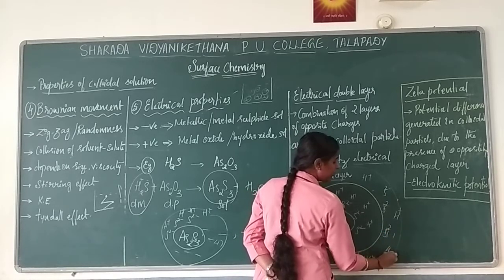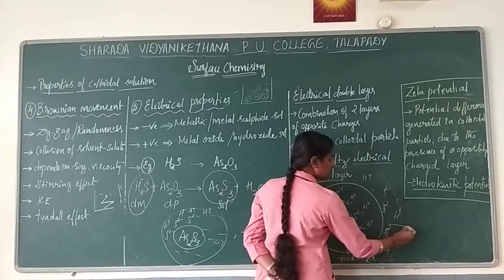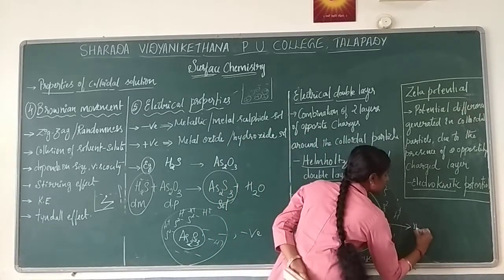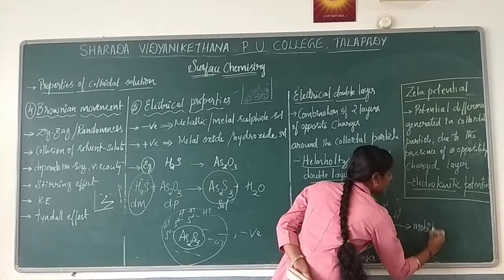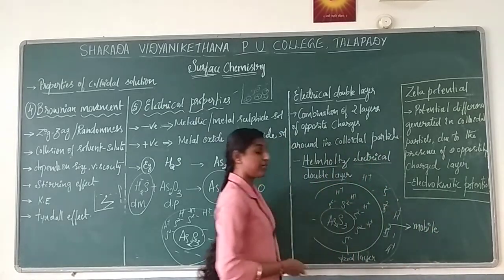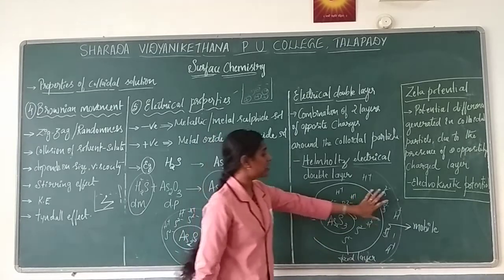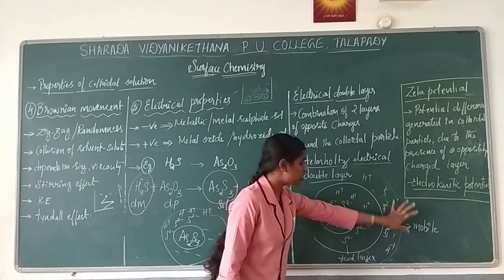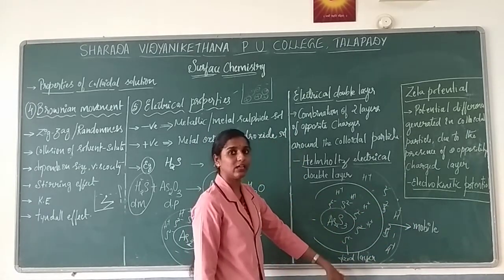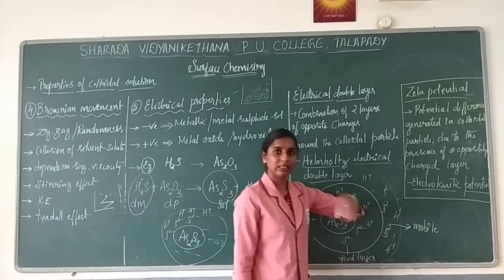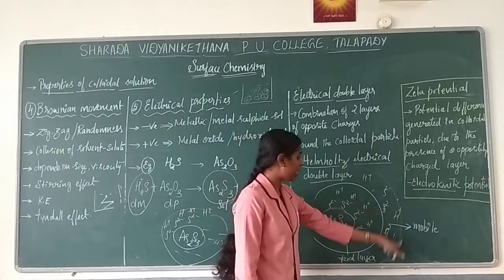This layer we will call the mobile layer. Why do we call it the mobile or dispersed layer? Because this layer is possible to move. The ions present in the second layer will be able to move. Mobile means moving, right? So it will be able to move.